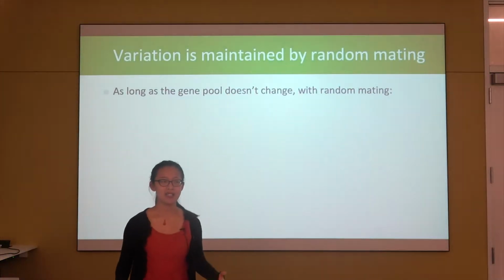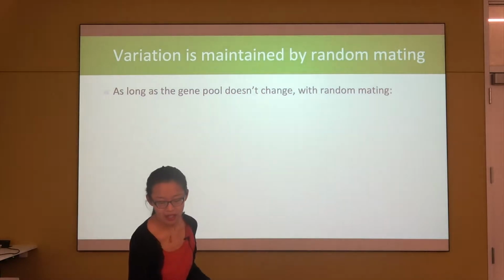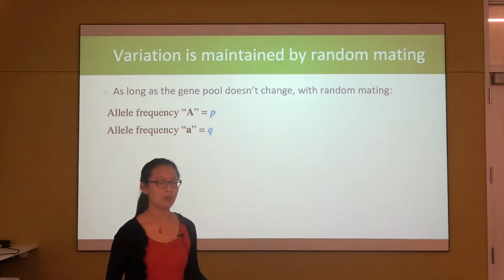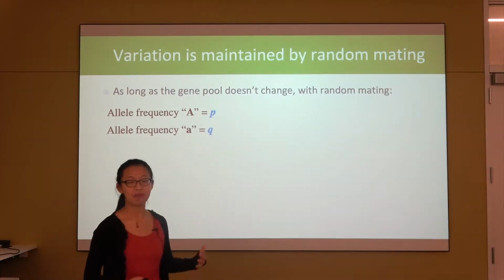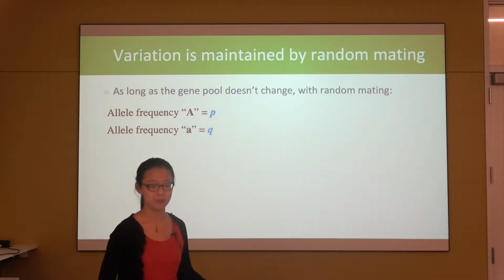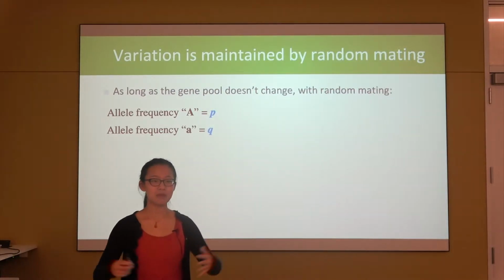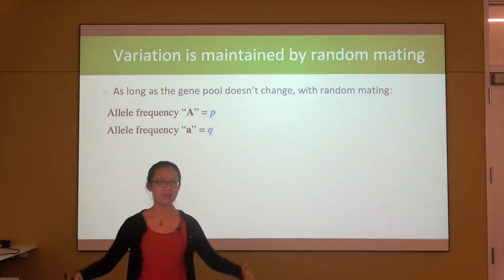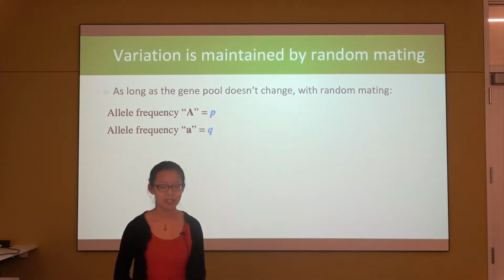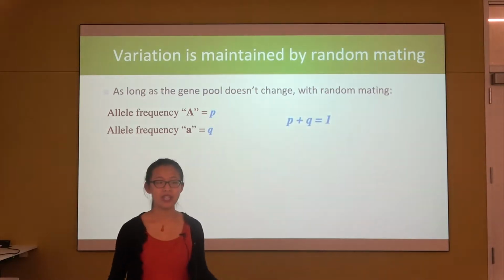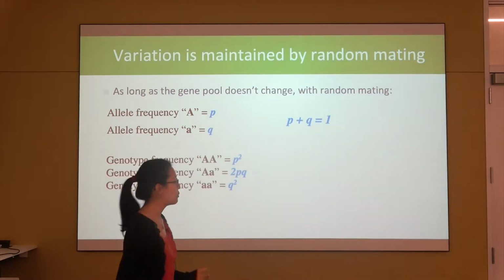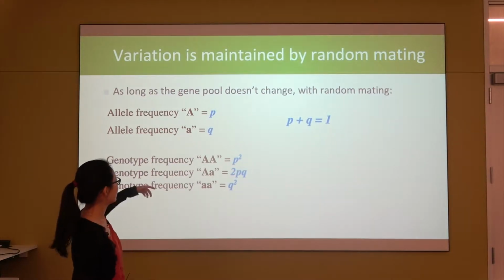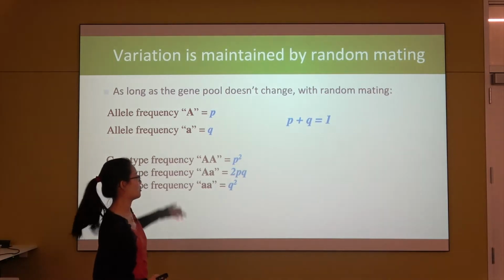So we generalize this problem we just practiced into any gene pool with 2 alleles, and we call the allele frequency of big A being P and the allele frequency of little a being Q. So as long as our gene pool does not change, like this is the same bunch of alleles with only random mating going on, after 1 generation of random mating, we always produce 3 types of genotypes because we have the chance of drawing 2 alleles being either one of them.